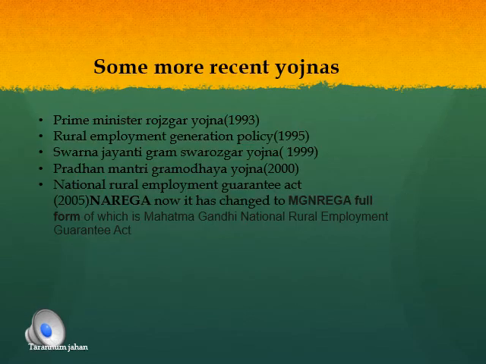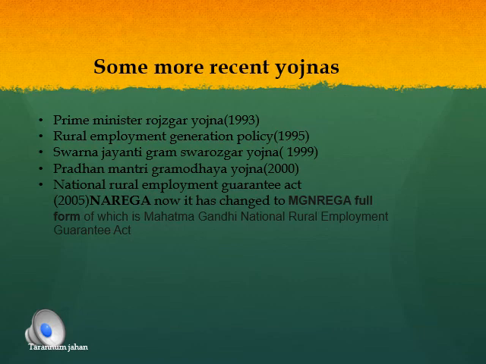Some other recent yojanas which have been started by the government in order to remove poverty from our country. The first one is the Prime Minister Rozgar Yojana. It was started in 1993. According to this Yojana, the government will provide money to educated people in rural areas to start their own business.